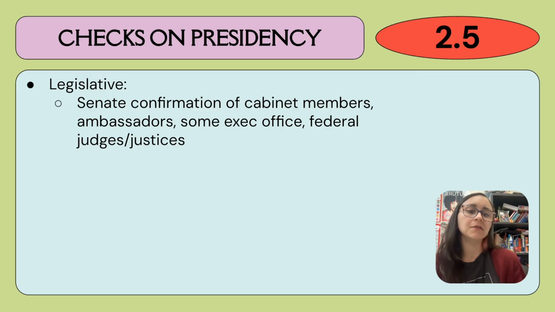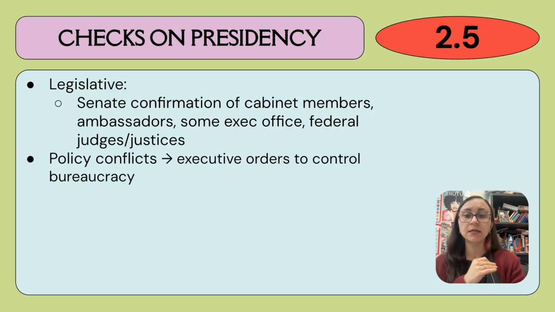The Senate has to confirm them, so he can't just put in all his besties and say, I just want my best friend and my wife and my mom. Like, they have to actually be people who are somewhat qualified, and the Senate will confirm, hopefully, that they are qualified for that position. They also confirm ambassadors, some of the executive office members, and then federal judges and justices, specifically Supreme Court justices are going to be a big one there. And so the Senate confirmation is a really important check on appointment powers.